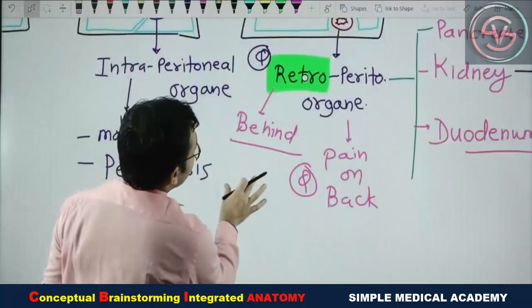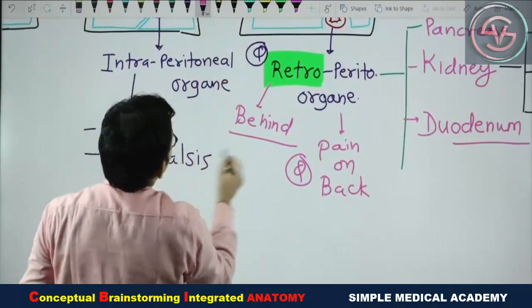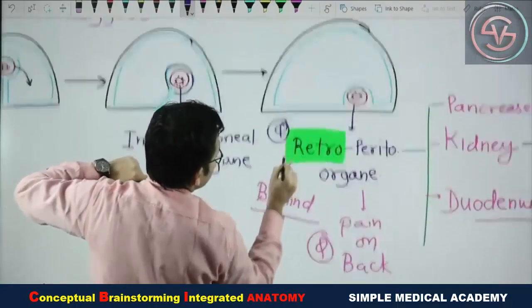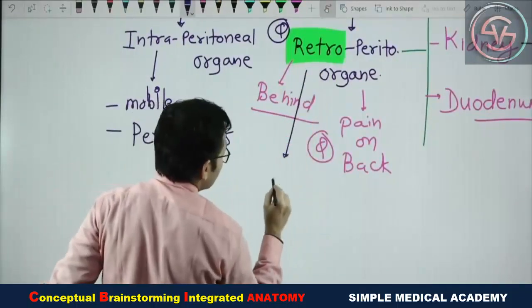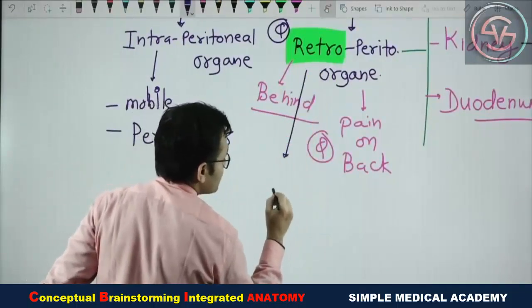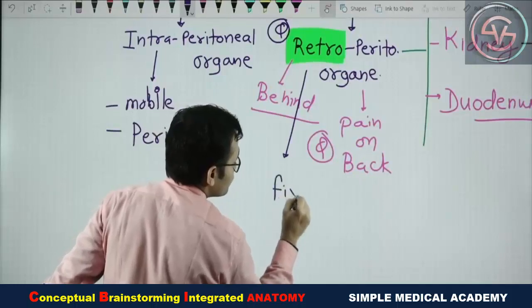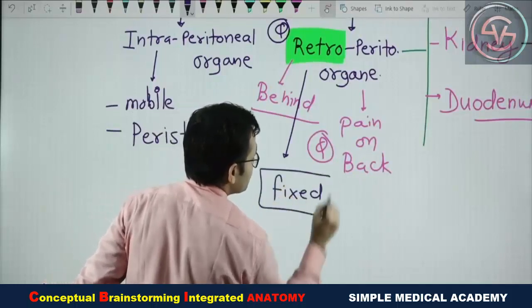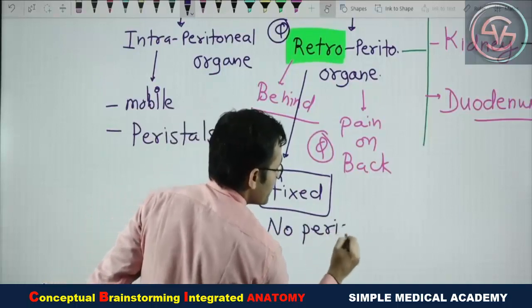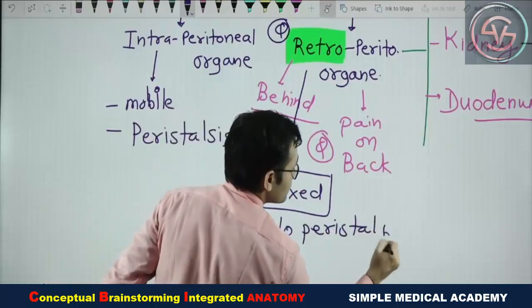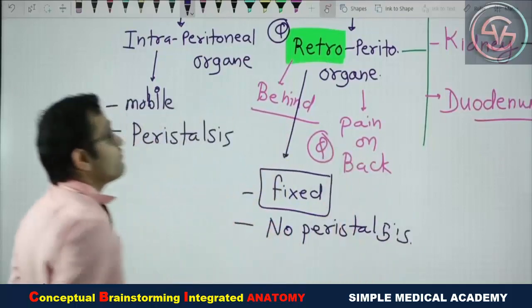So what you have to remember about the retroperitoneal structures is that they are fixed, with no peristalsis. You have to remember these facts for anatomy.